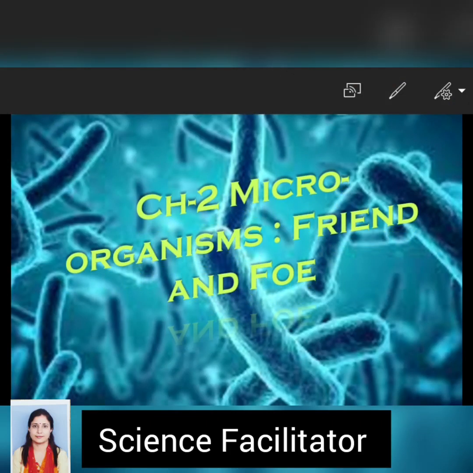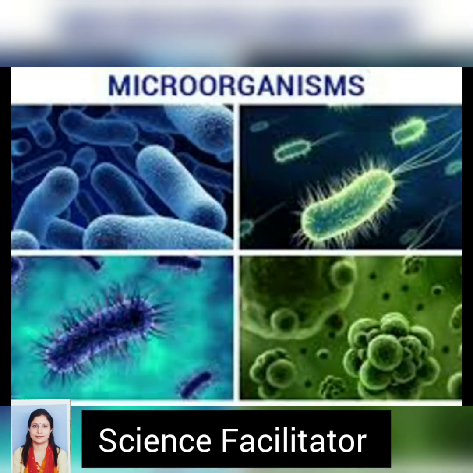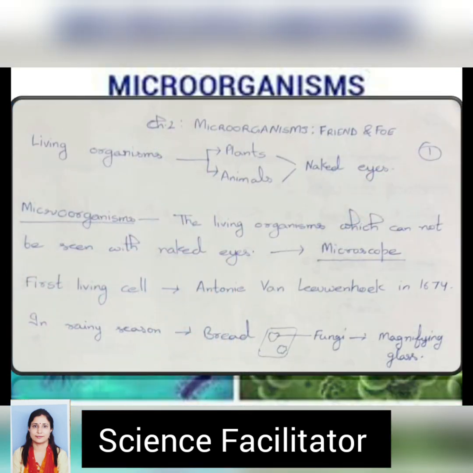Let us start with the chapter Microorganisms: Friend or Foe. You can see in your surroundings several kinds of animals and plants which can be seen with the naked eye. The biggest animal on the earth's surface is the blue whale, and the smallest one you can see in your surroundings is the ant. But these can be seen with the naked eye.